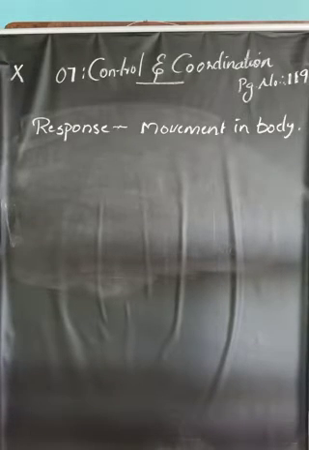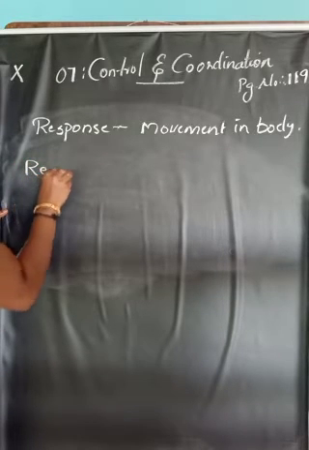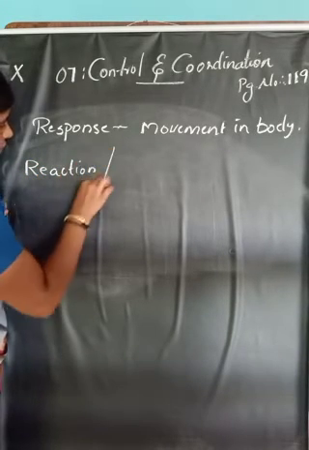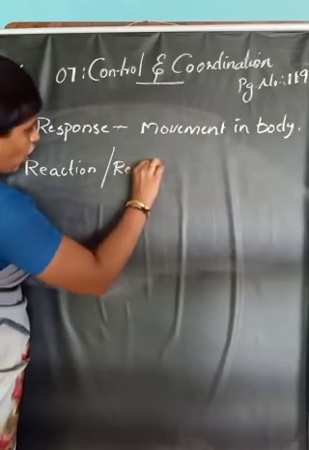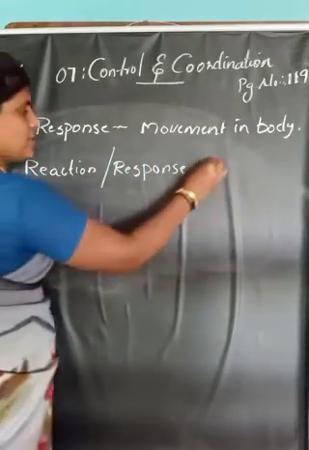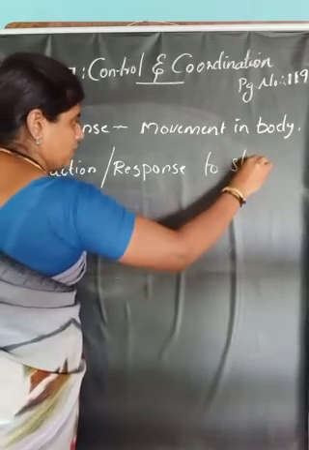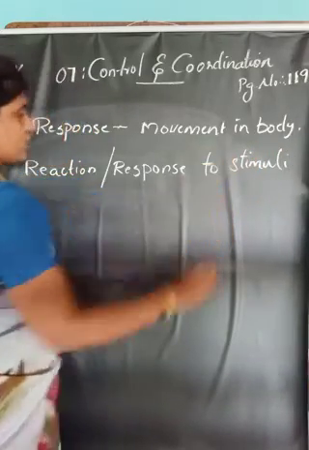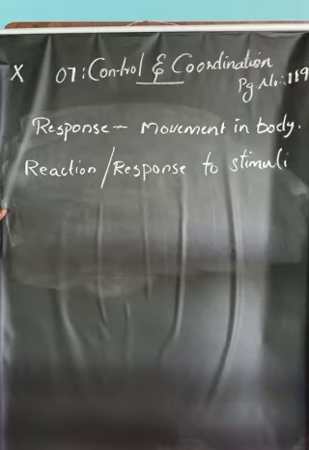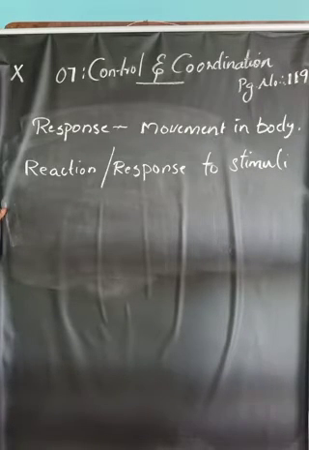Then, reaction to stimuli is a characteristic. Reaction, or we can say the other word is response, to stimuli is a property of living organisms. So if we are saying that an organism is in the living category, it should respond to a particular stimulus.